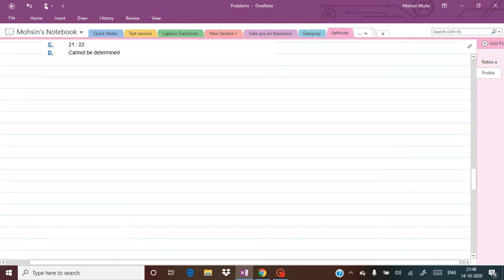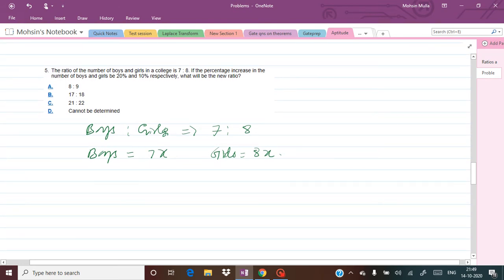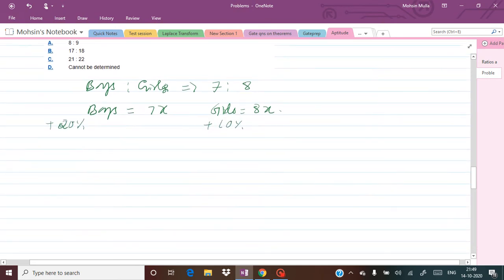So already the ratio of boys and girls is given here. I'll write boys is to girls, that is 7 is to 8. The number of boys equals 7 times x, whatever may be the total number, 7 parts are boys and 8 parts are girls, 8x. Now they are going to increase the number of boys by 20% and girls by 10%. So after that, what will be the value?